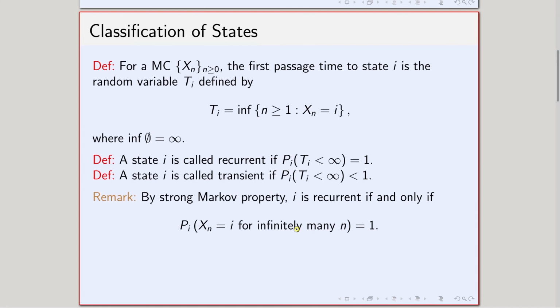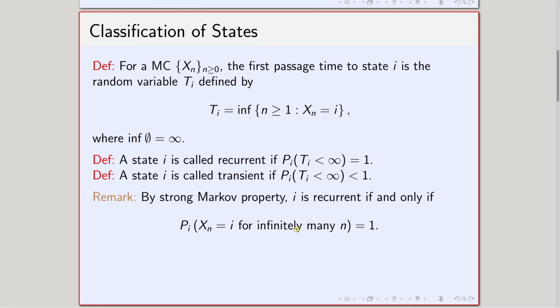If there is a possibility that we will not come back to the state in finite time, then that state is called a transient state. So, if I come back in finite time for sure, it is a recurrent state. If I do not come back for sure, it is a transient state.